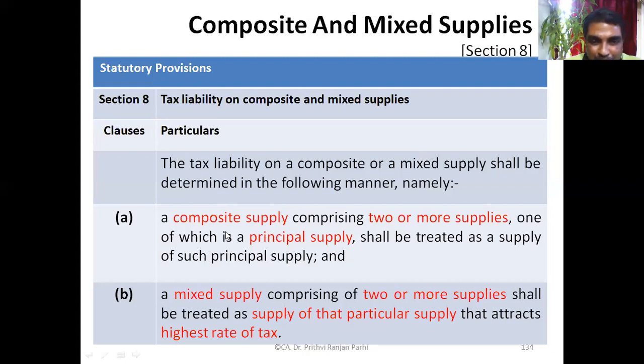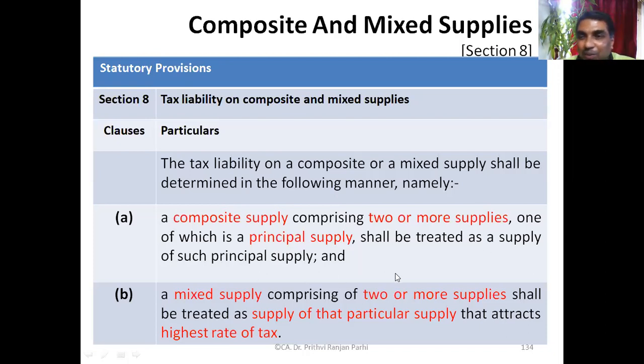A composite supply comprising of two or more supplies. Composite supply definitely will comprise two or more supplies, one of which is a principal supply. So definitely one of those items will be regarded as the principal supply, and shall be treated as a supply of such principal supply. You might be a little confused about what it means.